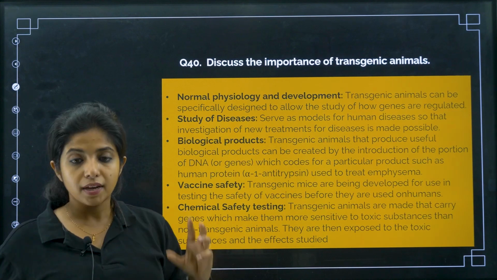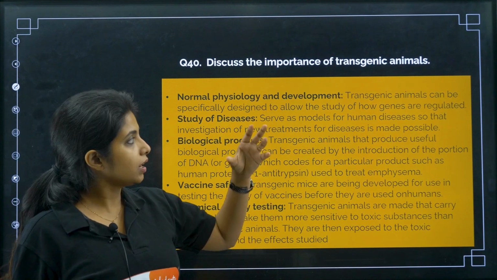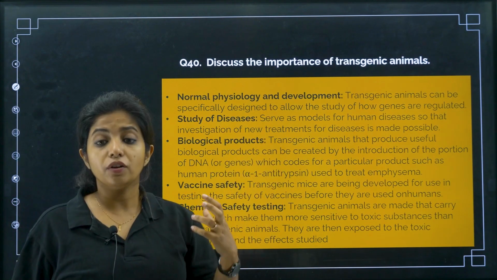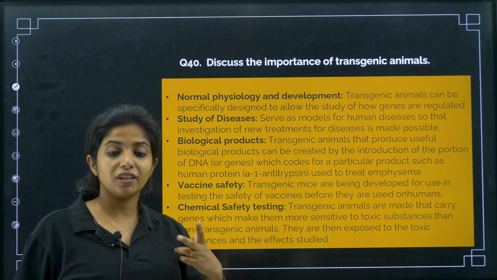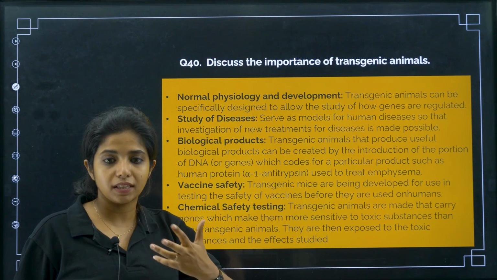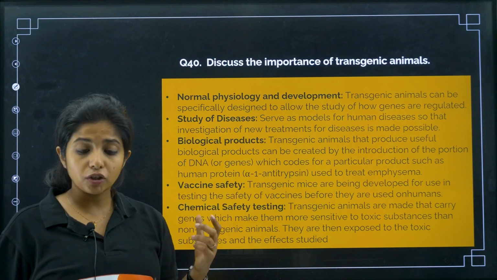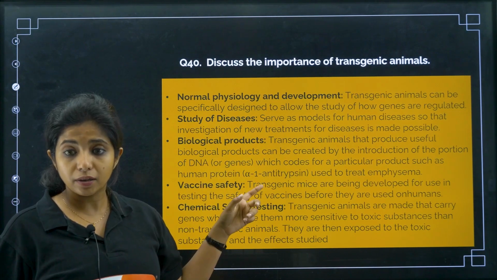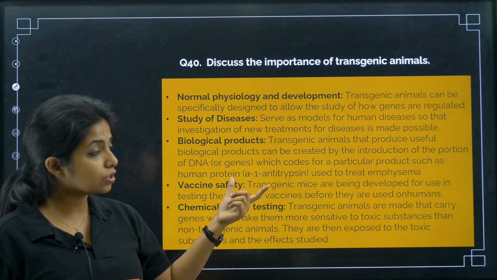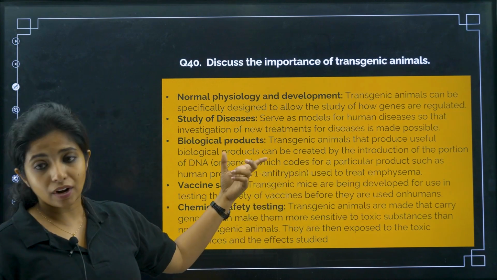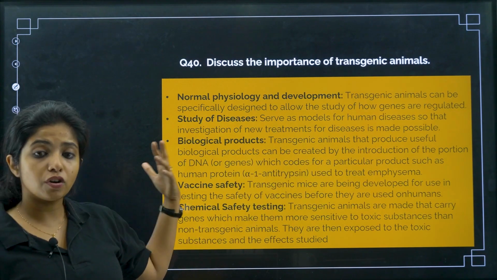We can do study on them. Now, study of diseases. We can take them as models for study of human diseases like cancer and things like that. We can do investigation with the help of new treatments, and see how they react to these treatments. Biological products: we can get biological products, for example, alpha-1 antitrypsin. This is a protein that is used to treat emphysema. This was produced by transgenic organisms. So that is for production of biological products.